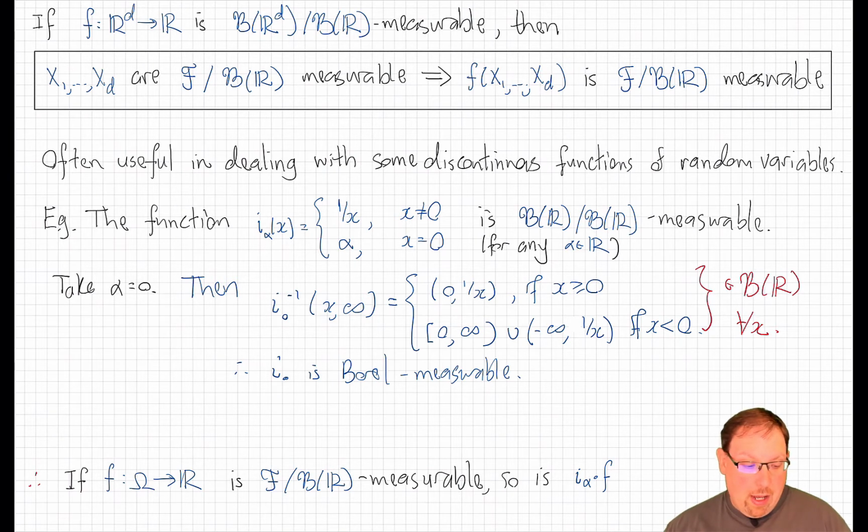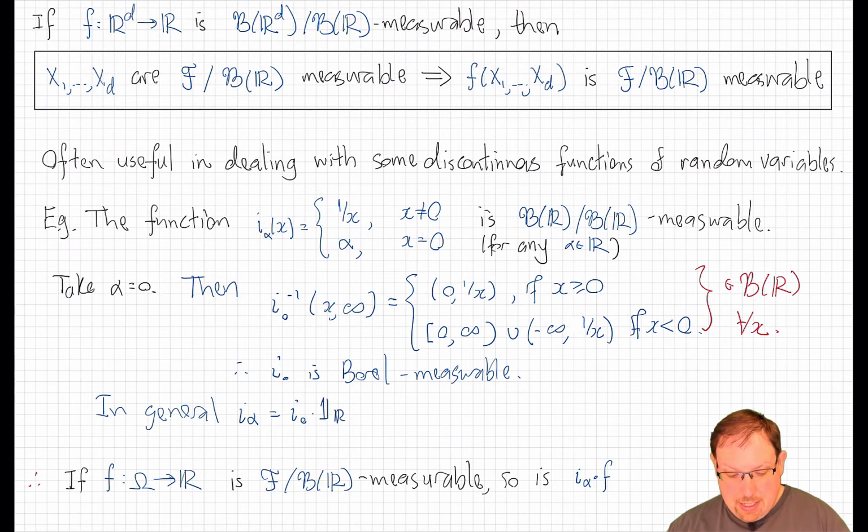Now, what about I alpha? Well, in general, I alpha, the function which is 1 over x except taking value alpha at 0, can be written as I0 everywhere but 0. So let's multiply that by the indicator of the set excluding 0, plus alpha times the indicator of 0.